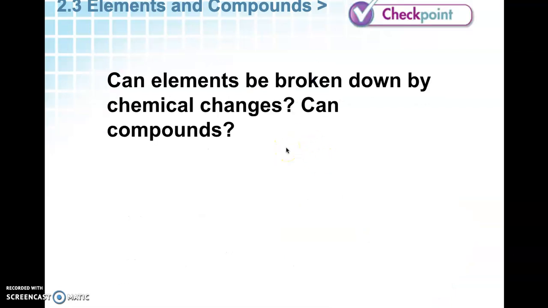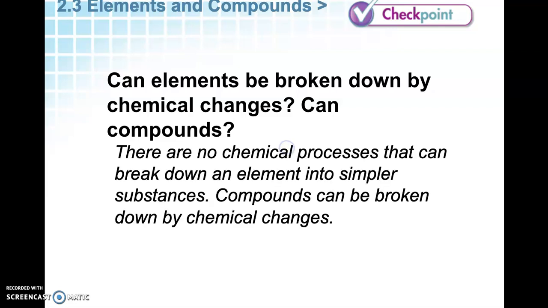Couple questions to review. Can elements be broken down by chemical changes? Can compounds? And obviously the answer is no. You cannot break down elements into simpler substances. Compounds, though, can by chemical changes. And that's it. Again, that's the main difference between elements and compounds.